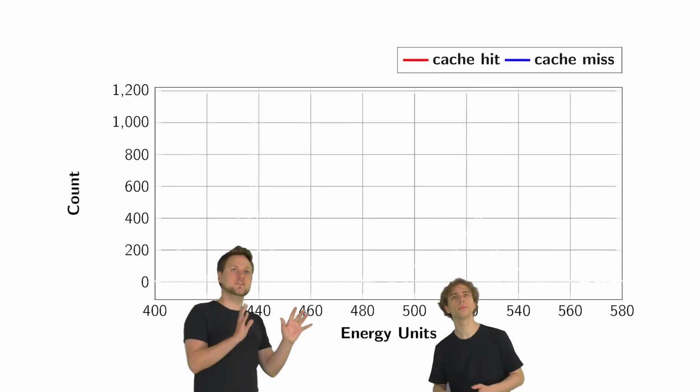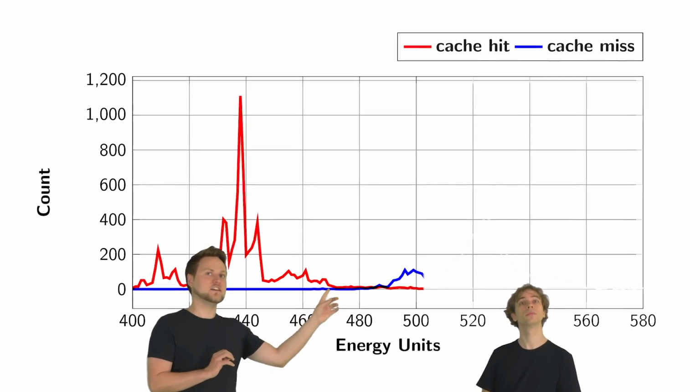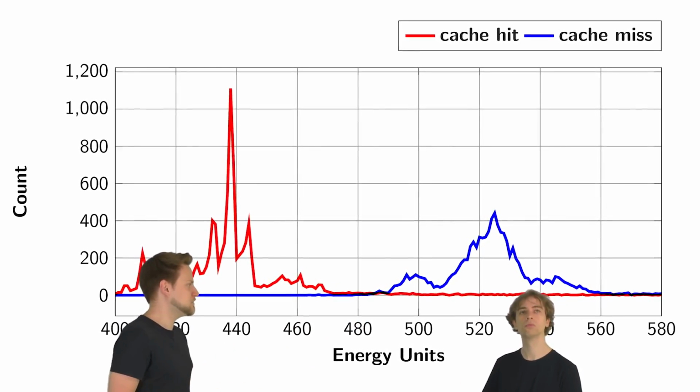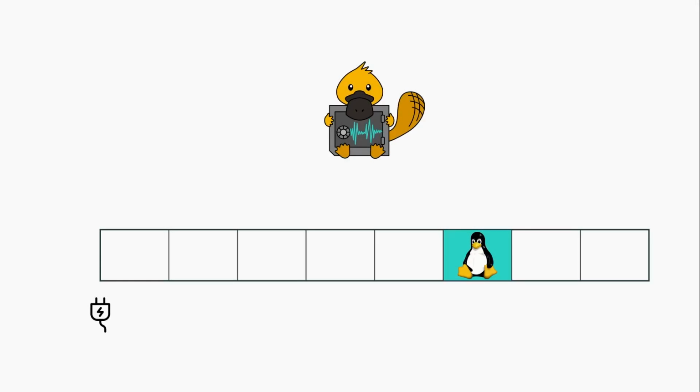So, what did you want to show me? Look at this. I have a histogram here which shows cache hit and cache miss, and they have different energy consumption. Right. Although distinguishing cache hits from cache misses sounds like a trivial side channel, this is sufficient to determine the location of the kernel in the virtual address space.